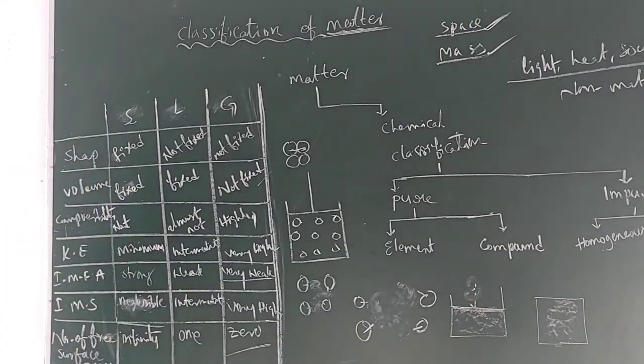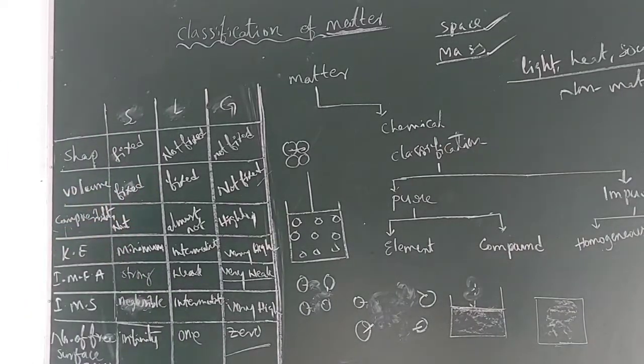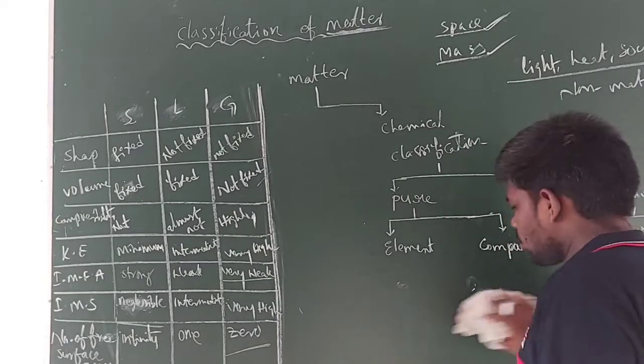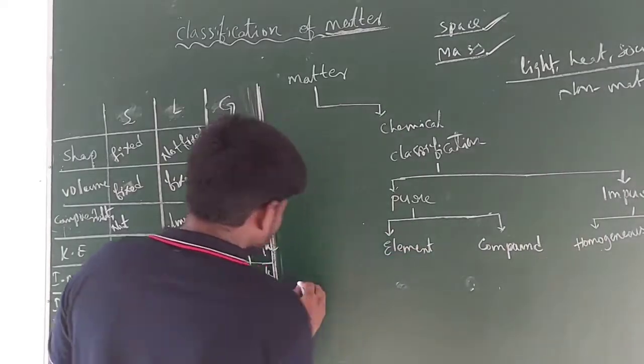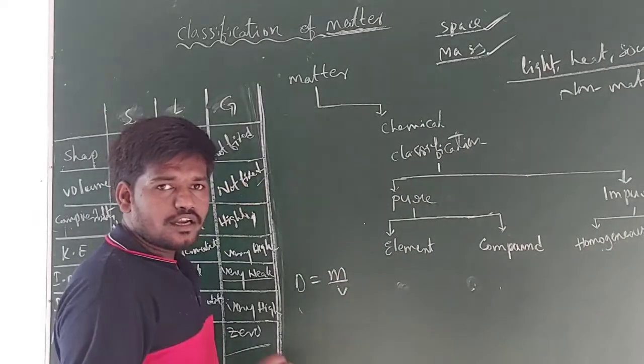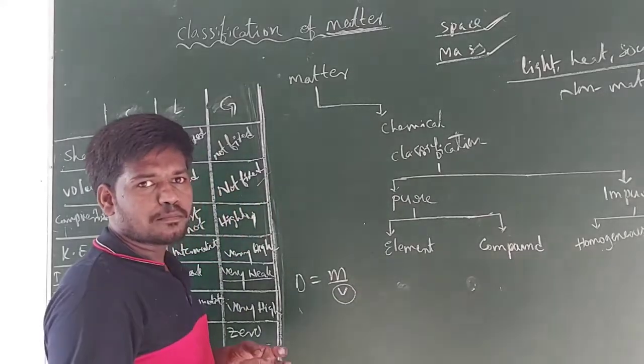So these are the properties, guys, and I have forgotten to write one more thing, that is density. So density of solids, liquids, and next one gases. Now you know, guys, density equals mass by volume. Solids occupy very small volume because of close packing.